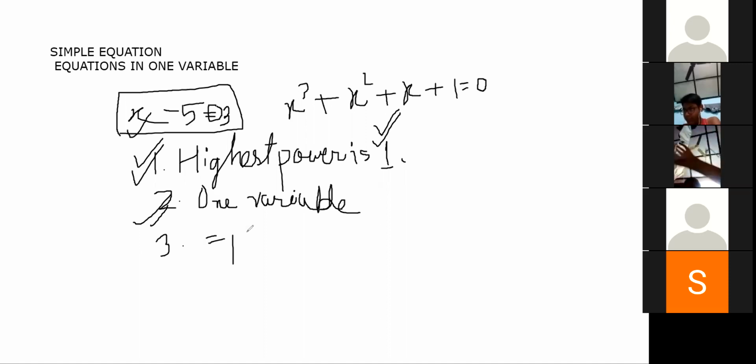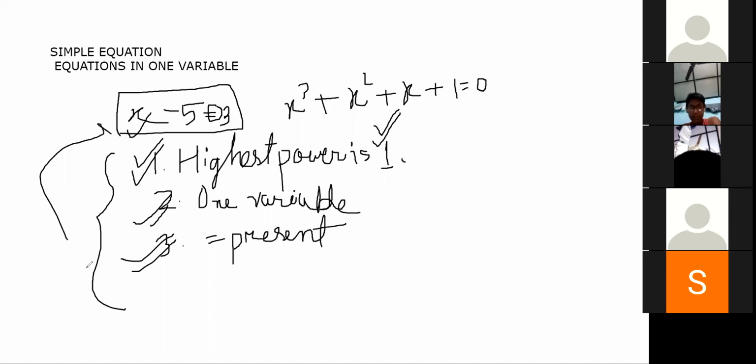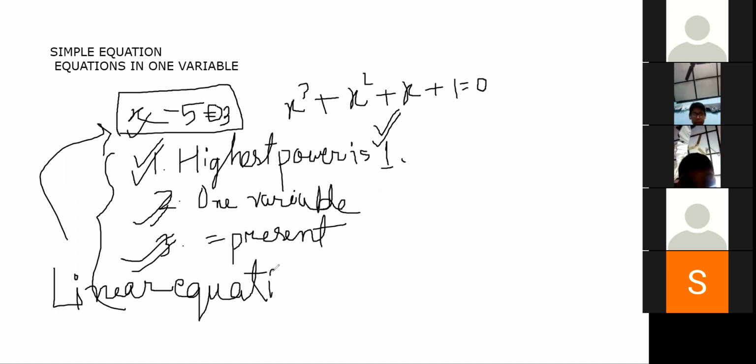All of you write along with me. Number 3 criterion is fulfilled. When all these criteria are fulfilled for a simple equation, that equation is known as a linear equation. Everyone understood all three criteria? What is the highest power of this equation? Can you find out? Sir, it is 1.